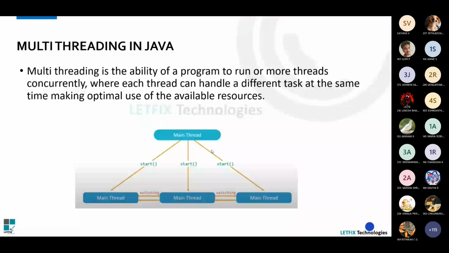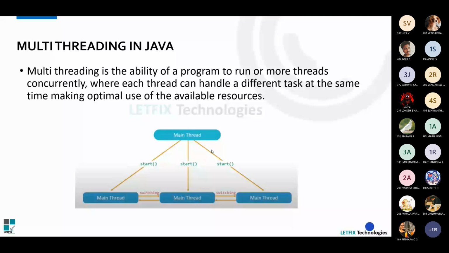If some song is not playing, it has to move to some other song. If some song is not getting played for so much time, it has to play some other song. You might have noticed this in Spotify or any other music application. It has to move to the second one, the next thread, I mean. So the next task has to get executed. How do we handle this? Because in real time, if some process is waiting for another process that started first, it is going to wait forever, right? Only when the first task gets completed will the remaining take place. So we are going to handle that.